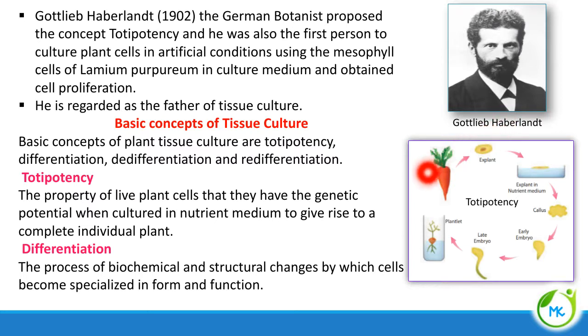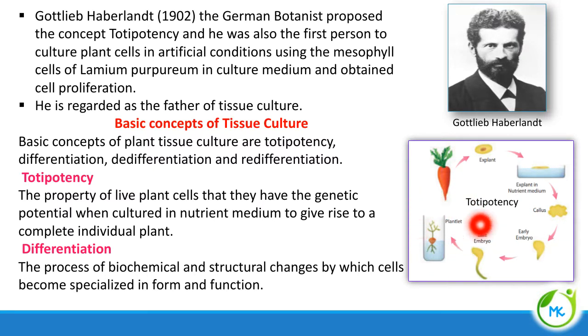Here you can see a portion removed from this carrot plant. This serves as an explant. The explant is cultured in nutrient medium. It will lead to the production of callus, an unorganized mass of cells, which can be induced to give rise to a complete new plantlet.